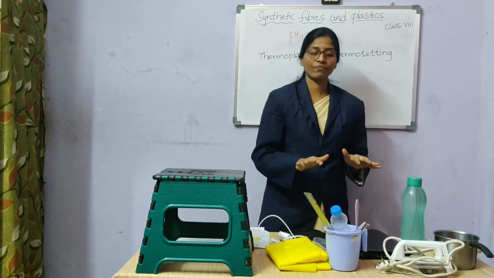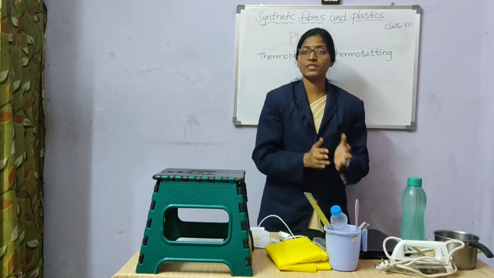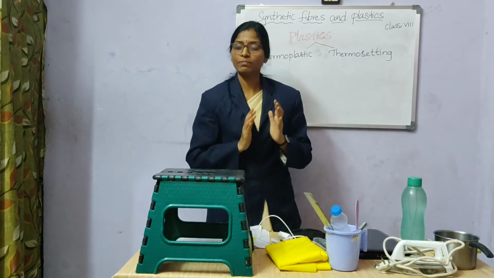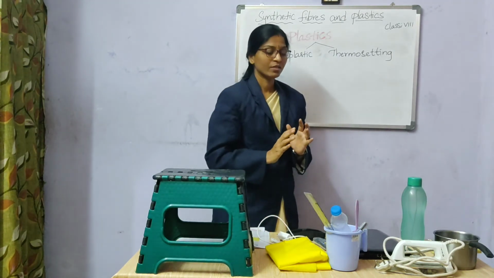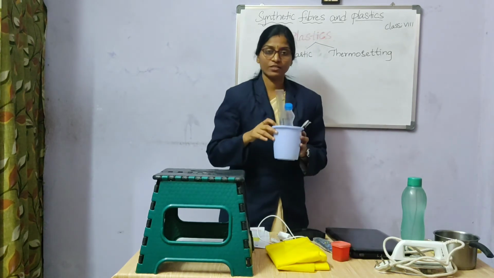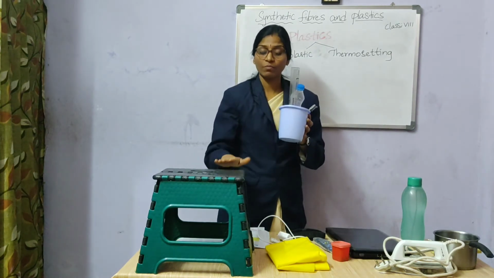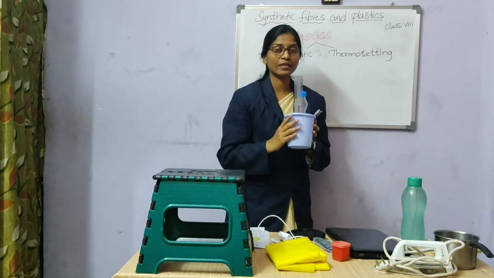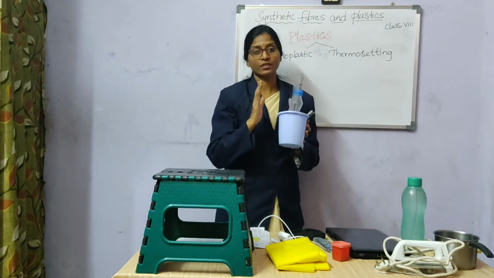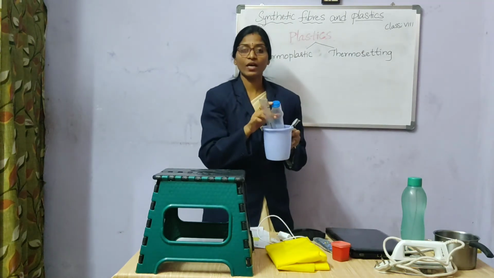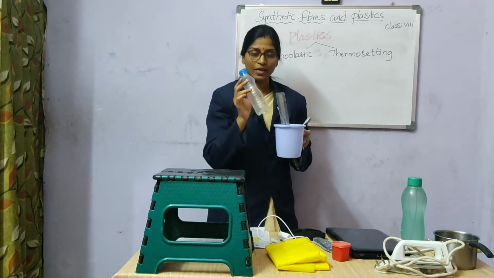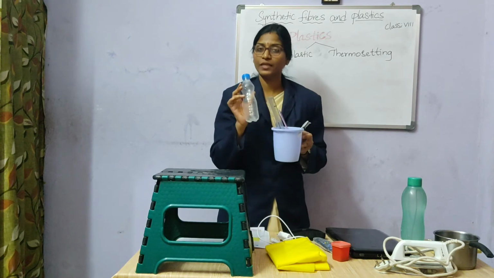So now we will classify which of them are thermoplastics and which of them are thermosetting plastics. So what is the main difference? Now you can see some of the materials which I have just shown, they are thermoplastics. So how can we classify thermoplastics and thermosetting plastics? Simply, when we burn them a little bit, they cannot withstand the heat.